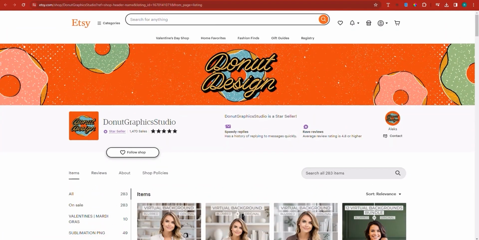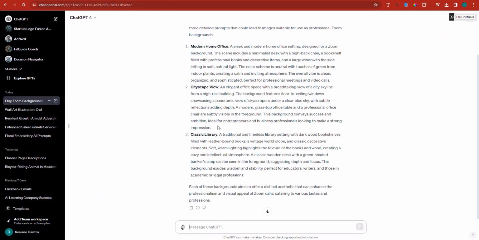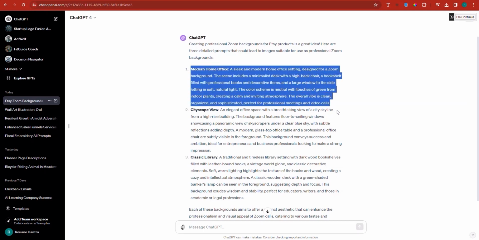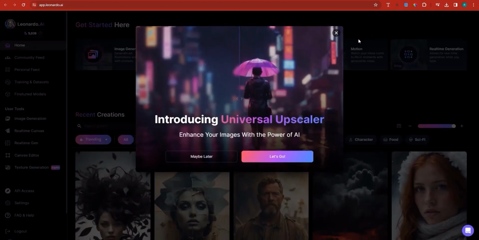Now, let's go back into ChatGPT, which should have finished generating the prompts. So this is one for a modern home office. I'm going to copy the entire prompt. And then I would like you to head back into Leonardo. Now, I'm not sure if you can use the photoreal option, but I can. I'm not flexing here, but I'm just going to go ahead and use it.